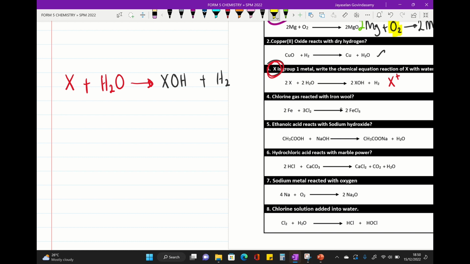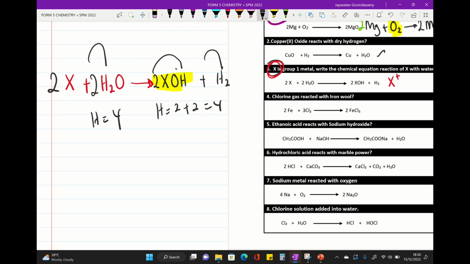When we are facing problem in balancing equation, just put 2 in front here. So we balance X2. Next we balance oxygen 2, we put oxygen 2. So the hydrogen here, hydrogen will be 2, here got 2, so total 4. So the hydrogen will be 4. All right, so we move on to the next part.